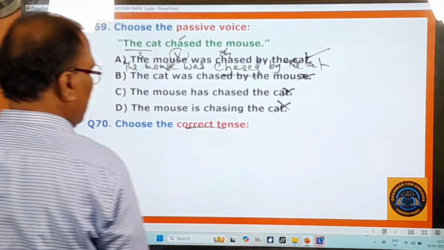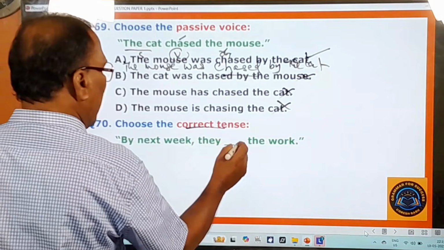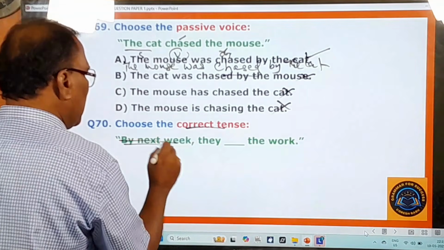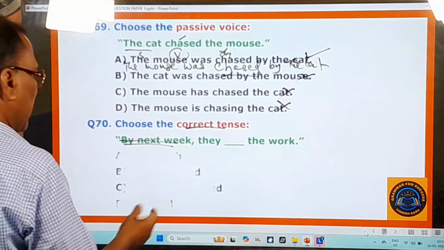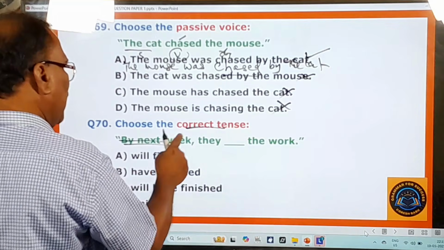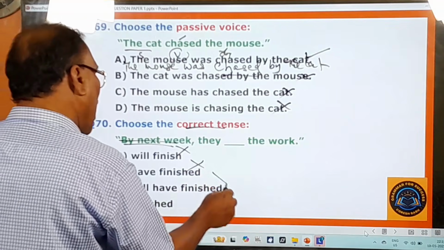Choose the correct tense. On the tenses, some sentence is given. By next week they dash the work. So here by next week is there. When that is the case, you cannot say by next week they will work. You don't say they have finished. No, they will have finished.